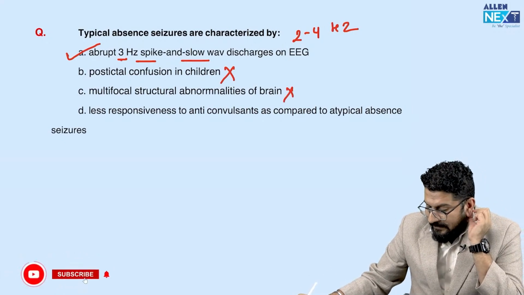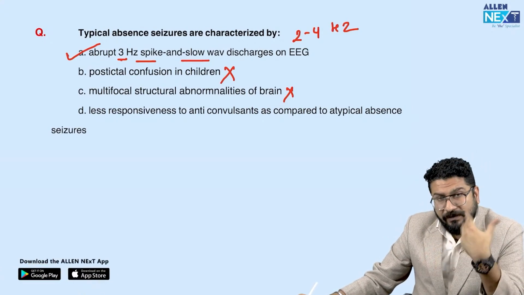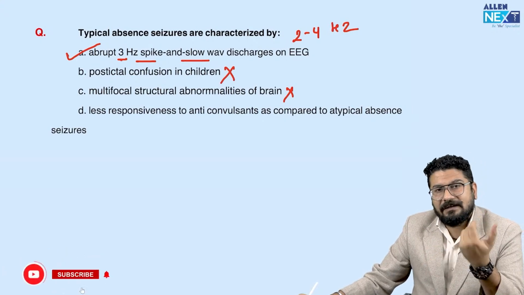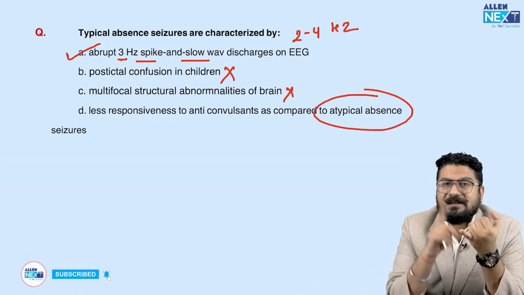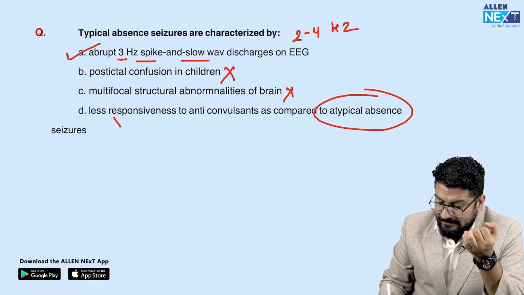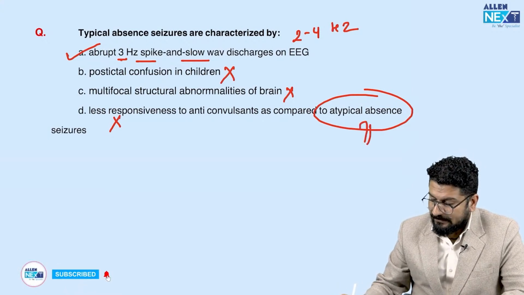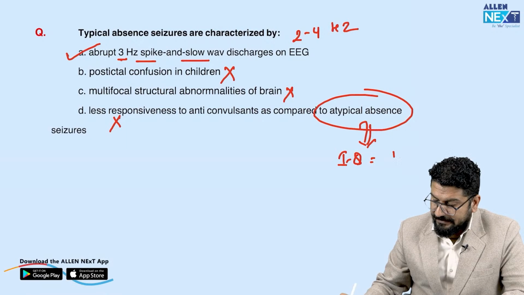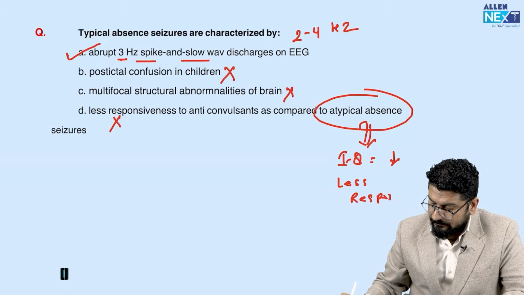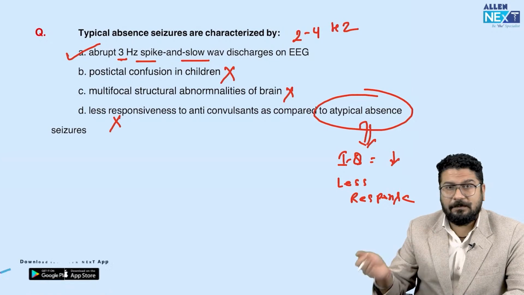Less responsive to anticonvulsants as compared to atypical absence. Understand this: typical absence is in fact more responsive. In typical absence, whenever you start one drug, they are controlled. In atypical absence, the patient will have mental retardation, and there is less response. So remember, typical absence is not less responsive, it is in fact more responsive with antiepileptics. In atypical absence, you will notice IQ will be decreased and you will see less response, so sometimes we have to use combination drugs. Typical absence has a good response with antiepileptic drugs.